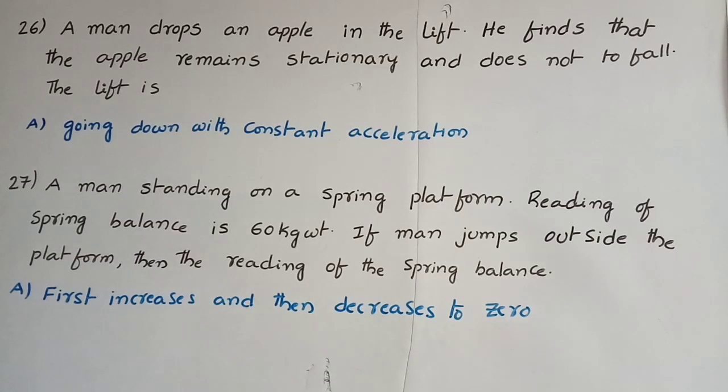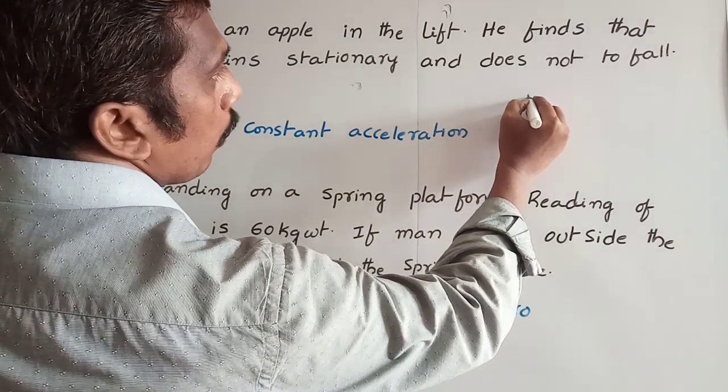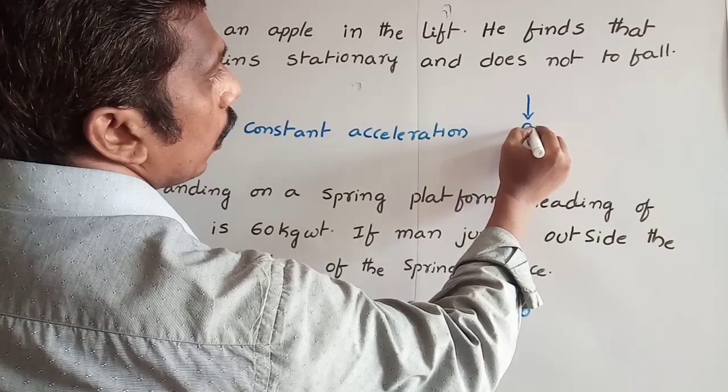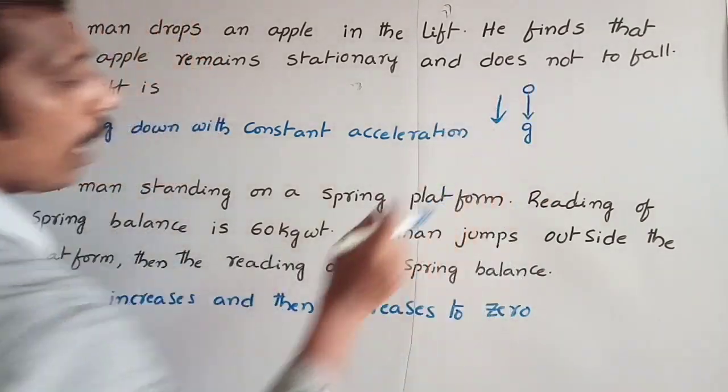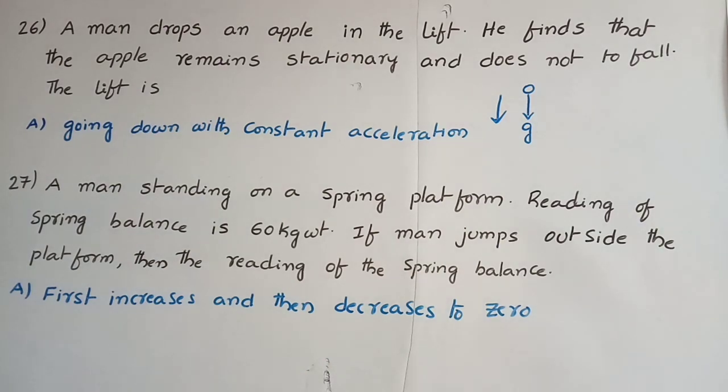26th one. A man drops an apple in the lift. He finds that the apple remains stationary and does not fall. The lift is... Here we know the apple is falling with acceleration due to gravity. If the man is also moving with the same acceleration in the downward direction, for him the apple will appear to be stationary. So that means the answer is going down with constant acceleration.